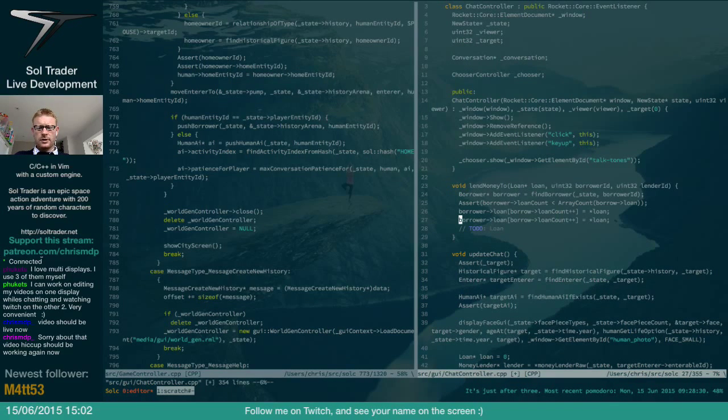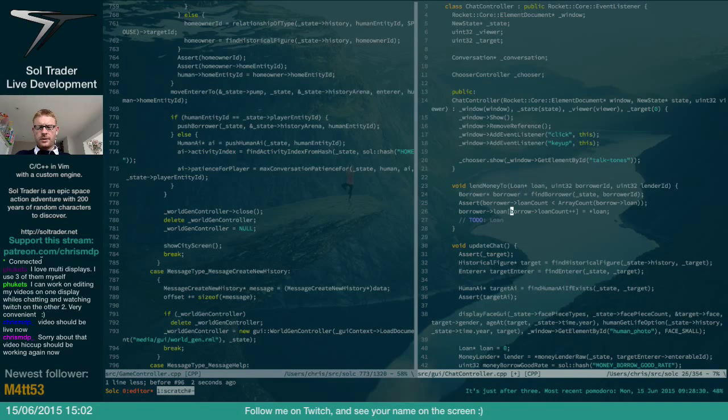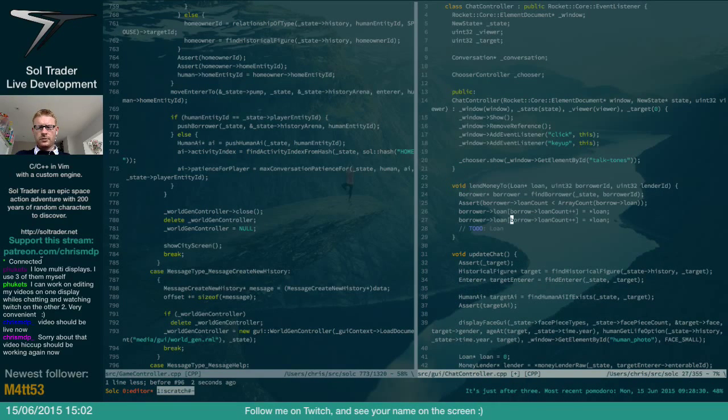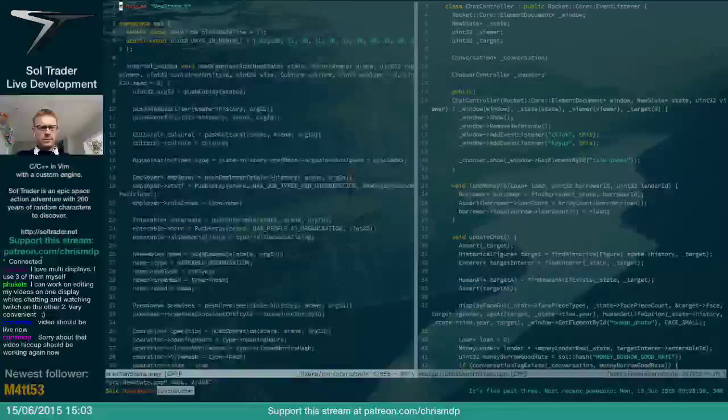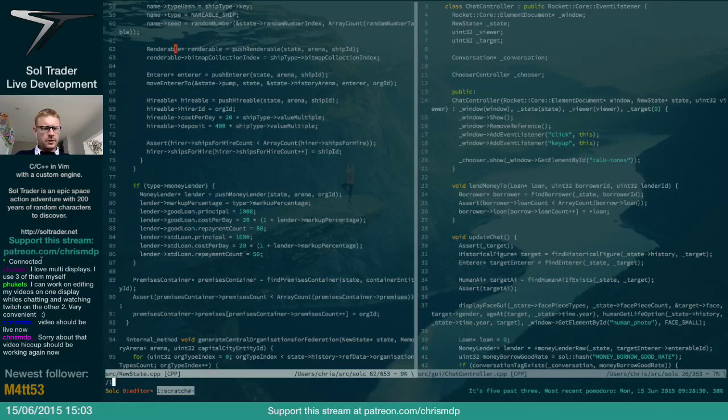So we should be able to say borrower loan count -1, creditor ID equals. Actually, no, we don't need to do this because it would be much neater if we could say, when we set these things up, which is, I know where that is in the top of this file, loan, good loan here.